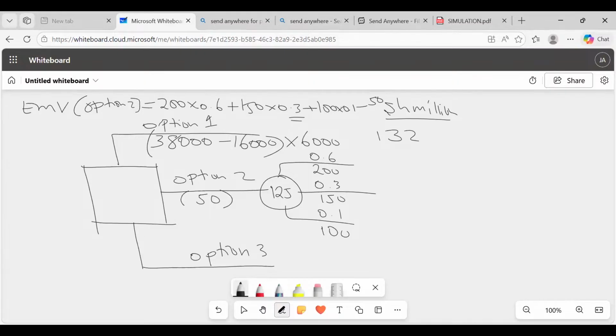So was this really very hard? Low thinking, high marks, isn't it? Don't overthink. Because in management accounting, at times when you overthink, you will get a 0, and we don't want anybody to get a 0. All students shall overcome. We have to pass, all of us. So then we go to option number 3.